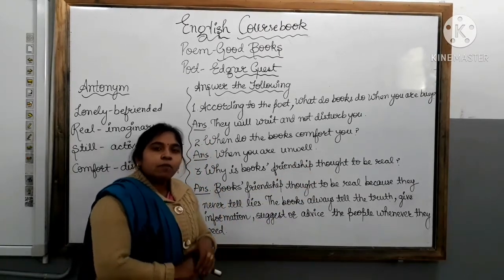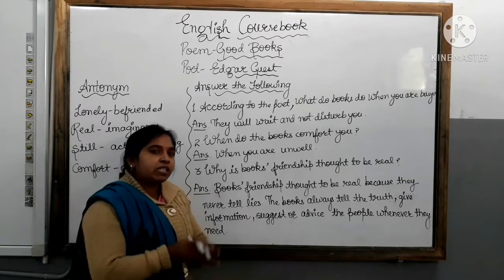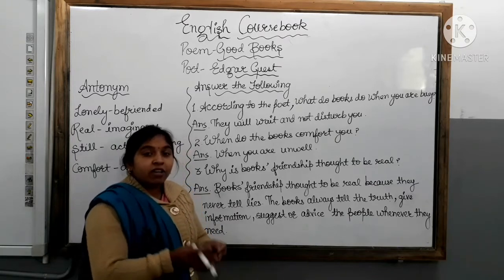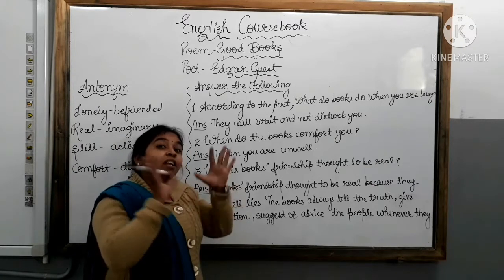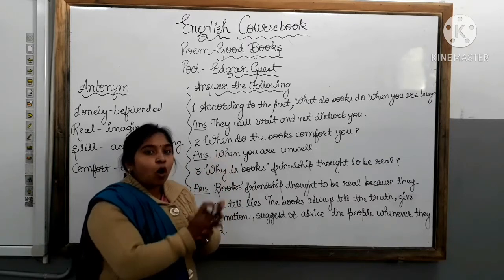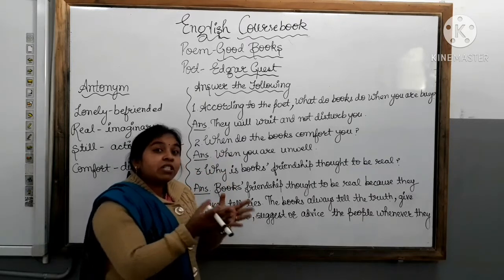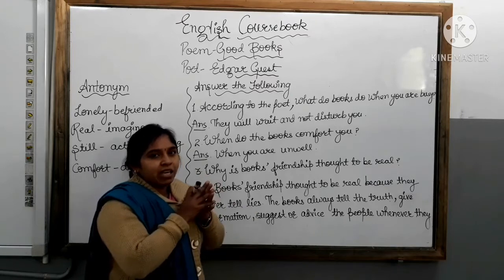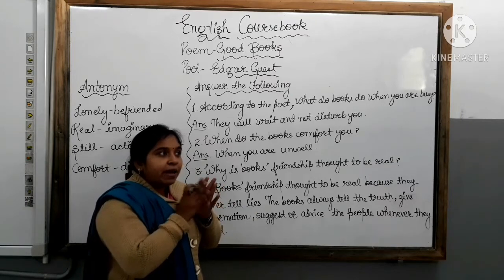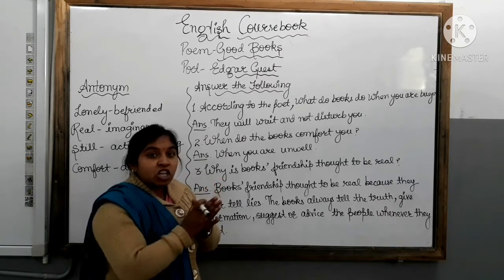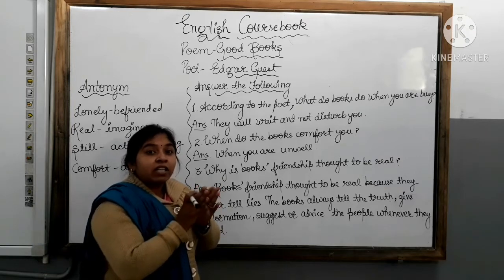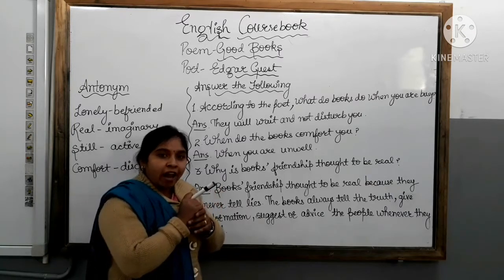Why? Because books never tell lies, they always tell the truth. Whenever we read books, we get much information about different topics. So books give us information about too many things. So books are real. We get much information, many suggestions, and much advice after reading books. So books are helpful to us.